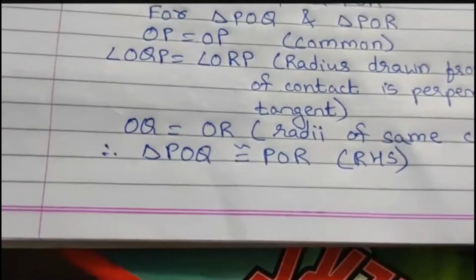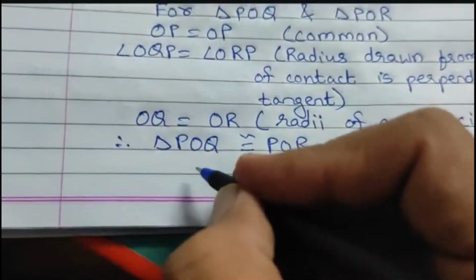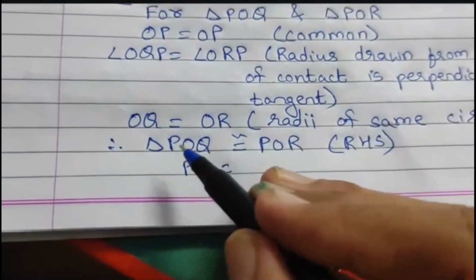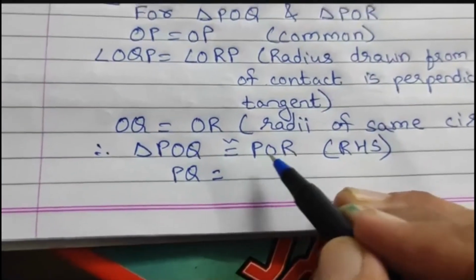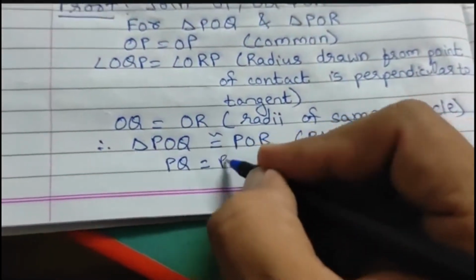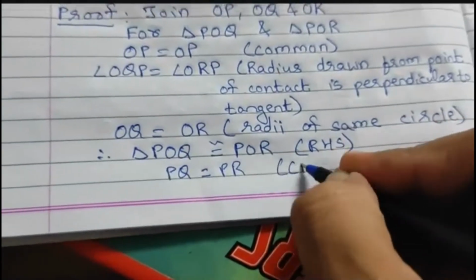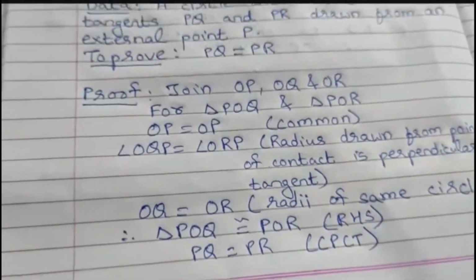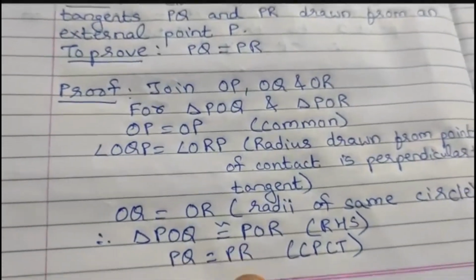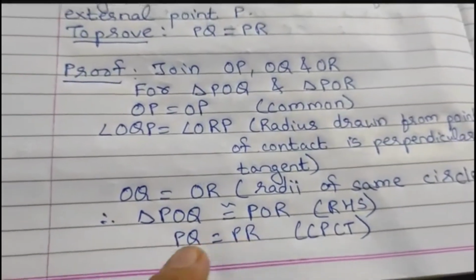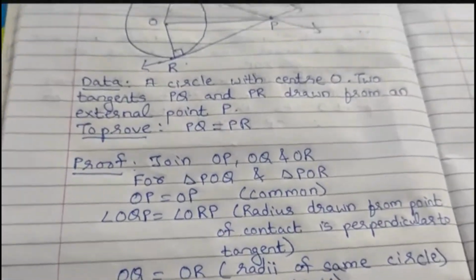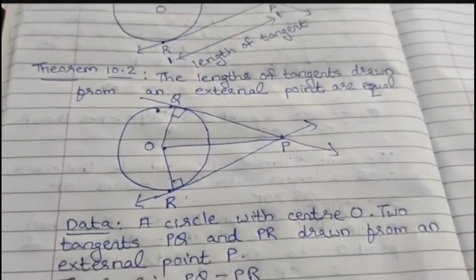Now because these two triangles are congruent, therefore look at the corresponding side of PQ, PR. So PQ and PR, they both are equal. Reason, corresponding parts of congruent triangles. What is PQ? Length of tangent. PR, length of tangent. So the length of tangents are always equal. This is what we have proved in this very simple theorem 10.2.